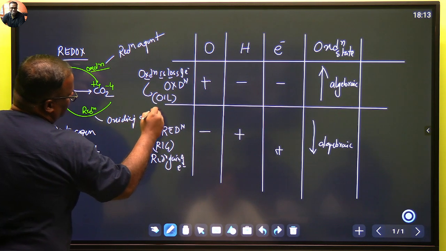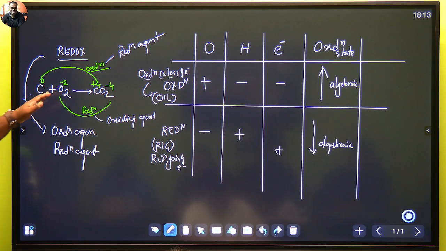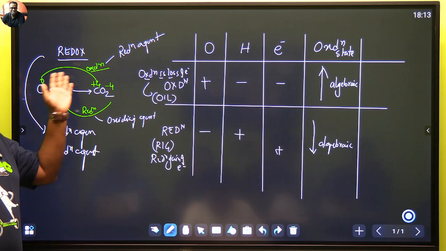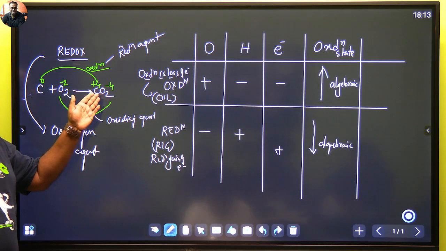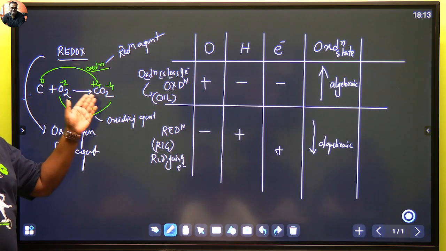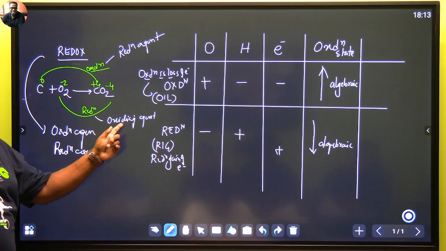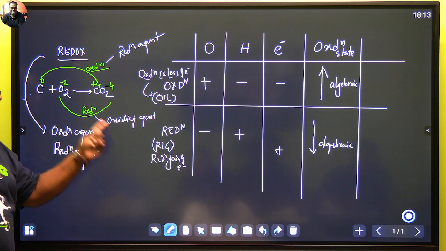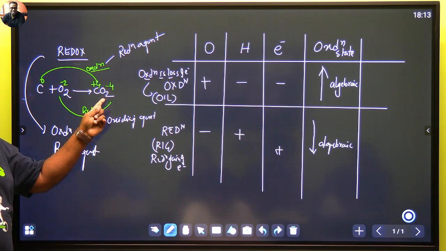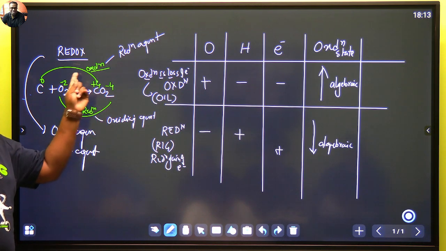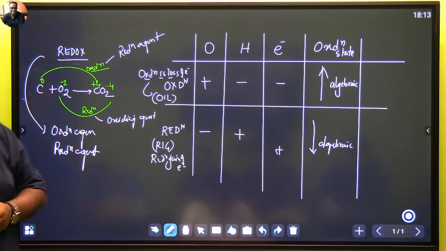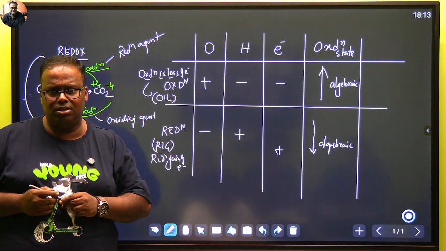So how to understand it? Look, carbon reacted with oxygen. In the process, carbon got oxidized, and it formed carbon dioxide. Who was responsible to make it form carbon dioxide? Oxygen was responsible, so he is the oxidizing agent. Oxygen got reduced. Therefore, who reduced oxygen? Carbon reduced. And carbon in metals and non-metals, we have read. Carbon is an excellent reducing agent.